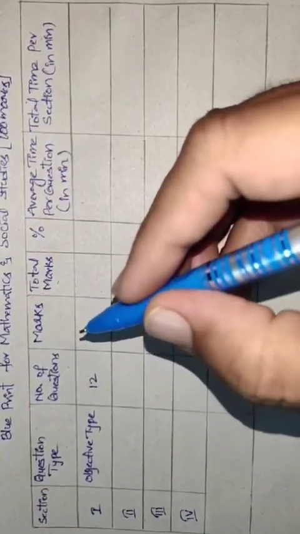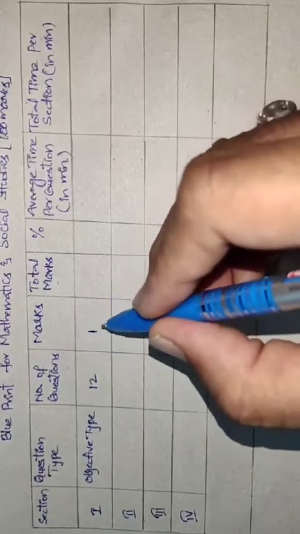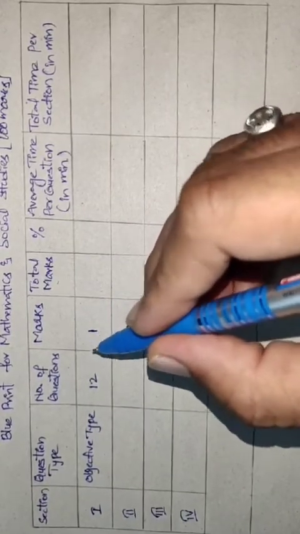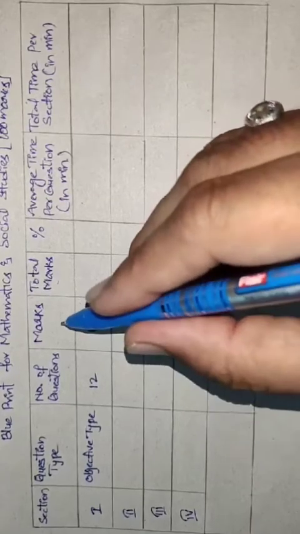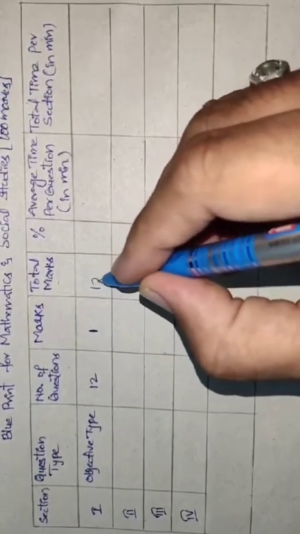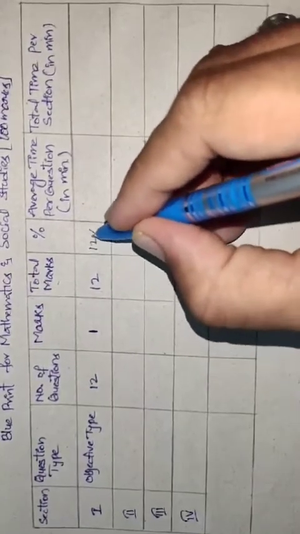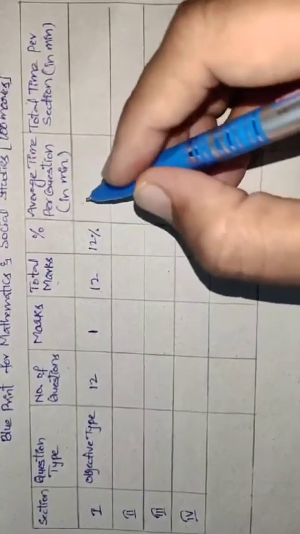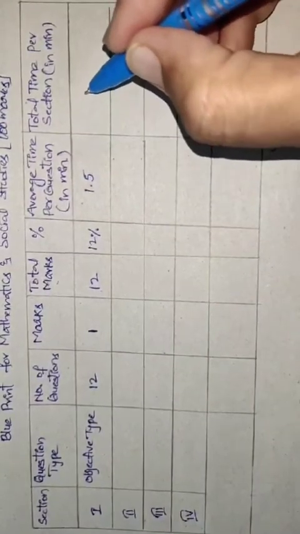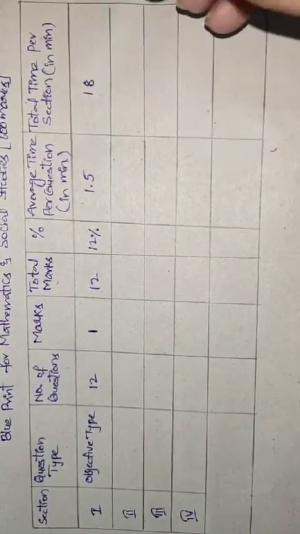But in the case of general science paper 1 and paper 2, each question carries half a mark. Here the total marks are 12, and the percentage is 12%. The average time for each question is 1.5 minutes, and the total time to complete this section is 18 minutes.